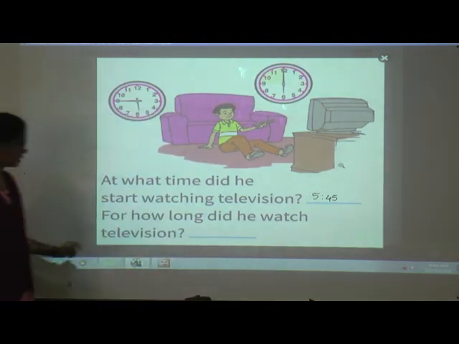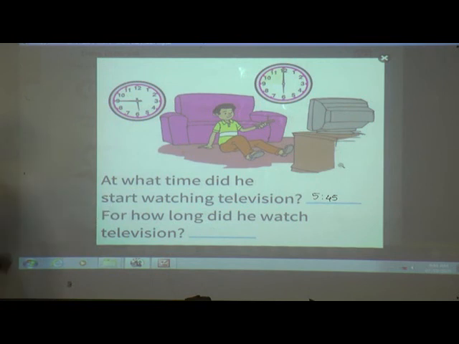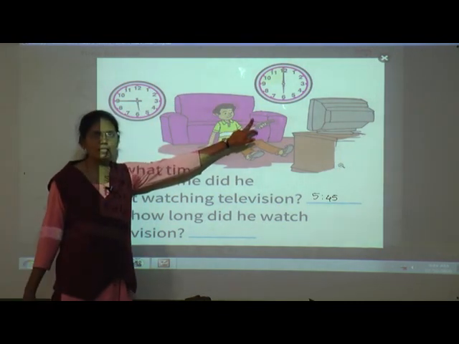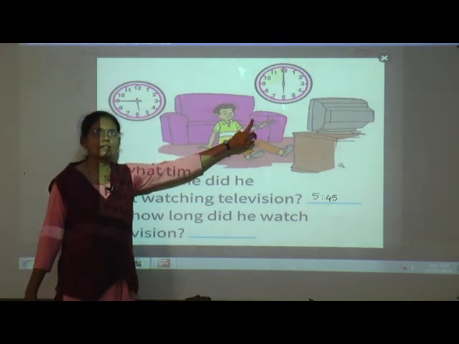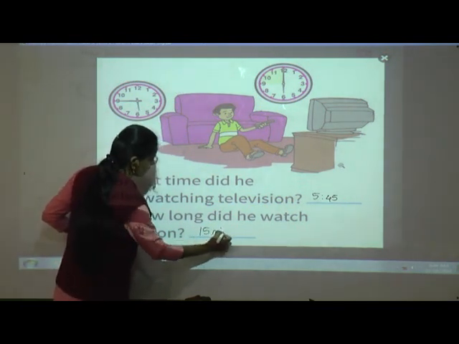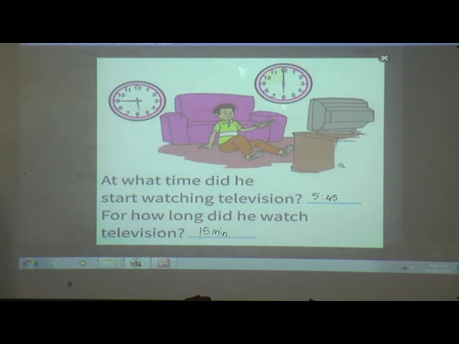Now the next question is, for how long did he watch television? From 5:45 to 6 o'clock means how many minutes? Yes, 15 minutes, correct. So here we'll write 15. Understood? Okay.